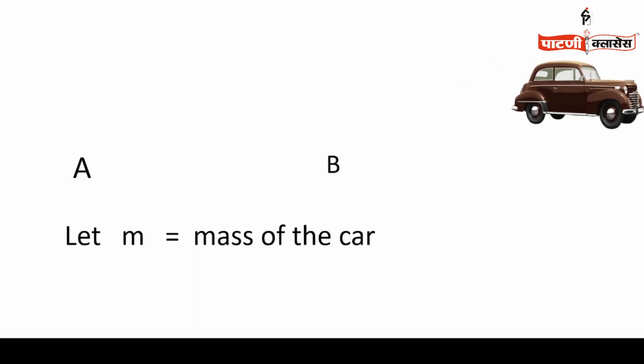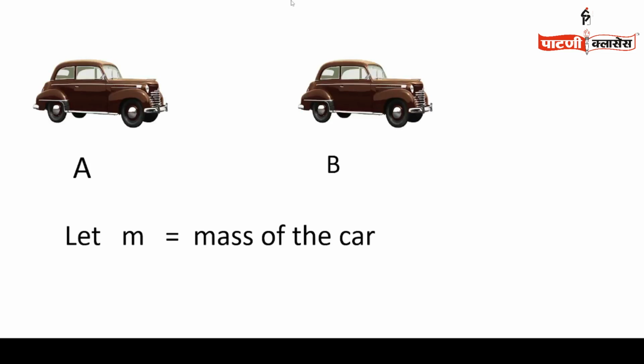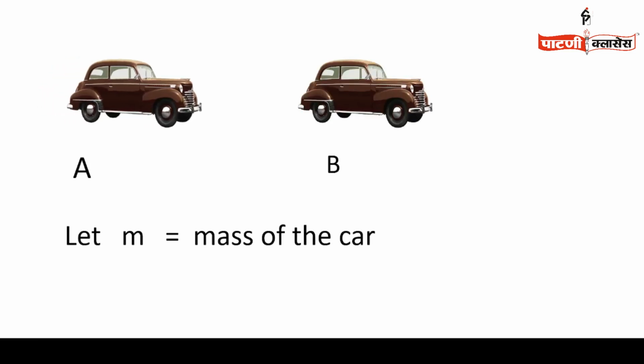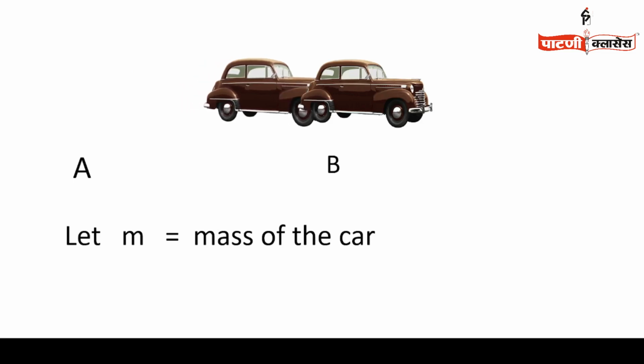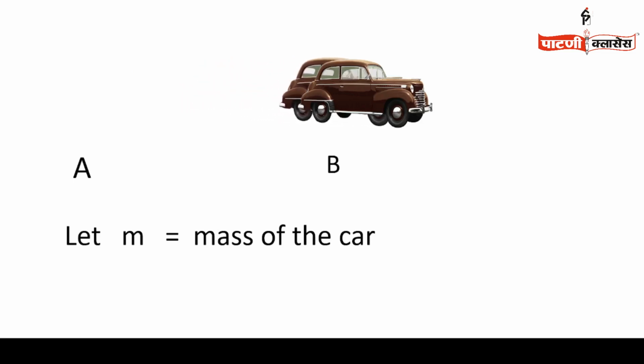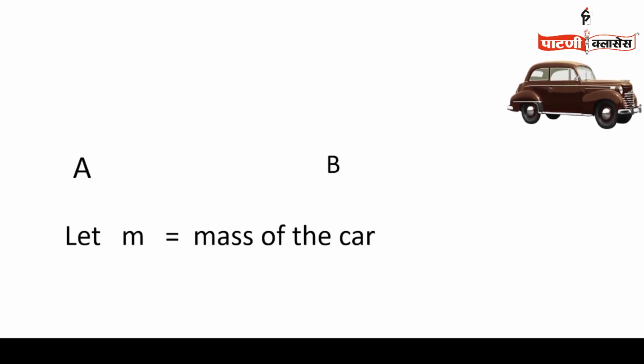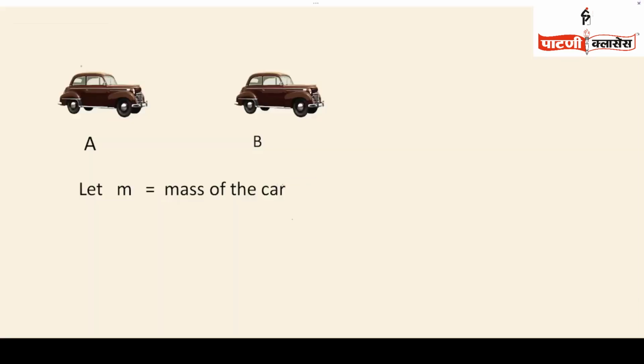So the velocity of the car is changing at point B. The velocity of the car at point B is called the final velocity. So the velocity at point A is called initial velocity, and the velocity at point B is called final velocity.